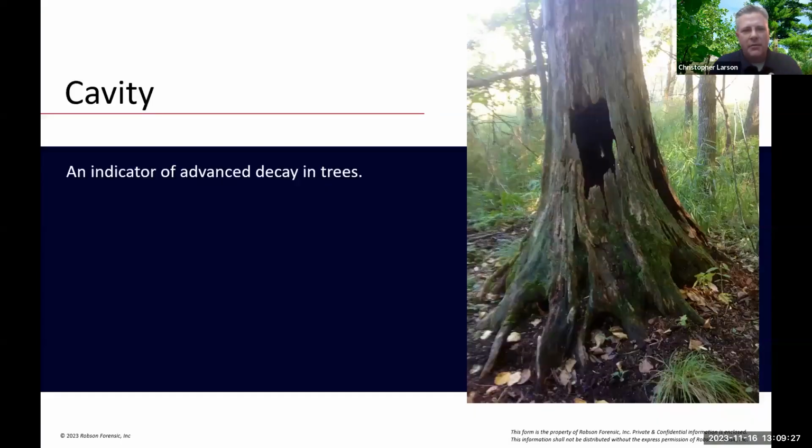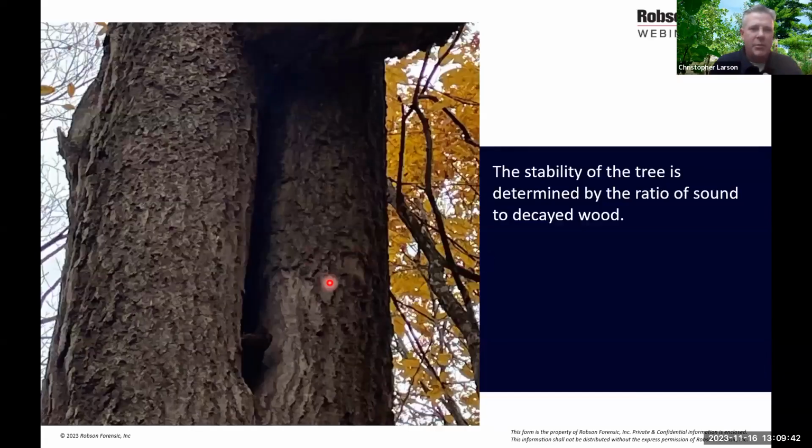But the big point of cavities, they're indicators of advanced decay. And this is obviously one extreme. This tree has been long gone for a while, and it has a cavity with multiple openings. But you can look at other trees where there's a cavity and there's an opening on one side, and this cavity goes all the way up to a large branch that actually failed because of the dieback and the tissues that actually connect that branch.